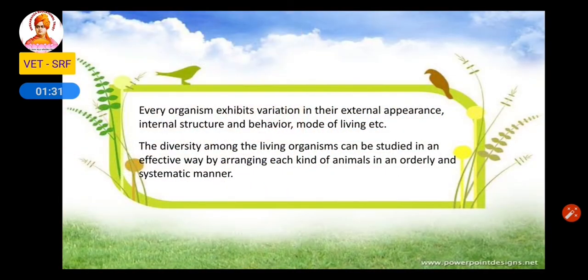Introduction. Every organism exhibits variation in its external appearance, internal structure, behavior, mode of life, etc. The diversity among living organisms can be studied in an effective way by arranging each kind of animal in an orderly or systemic manner. So we can study a wide variety of organisms by arranging them in a particular order.